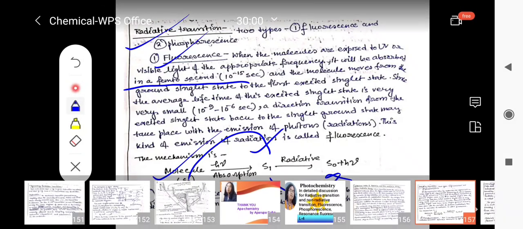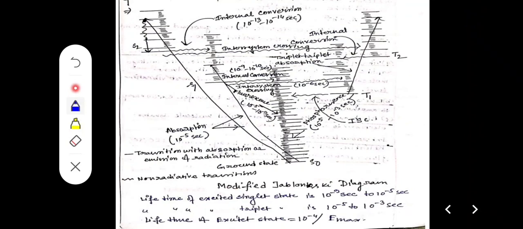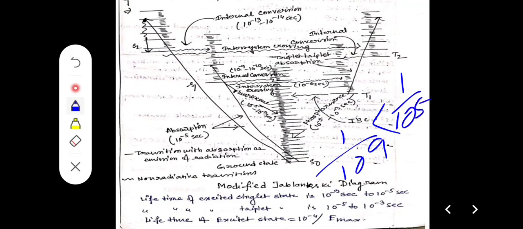Now, in the previous lecture there may have been some confusion about the lifetime of the excited singlet state and the excited triplet state. Always remember, 1 by 10 to the power 9 is smaller than 1 by 10 to the power 5. How can we conclude this? Always remember, 10 to the power 9 is greater than 10 to the power 5.